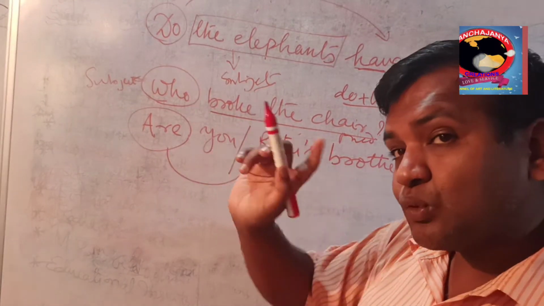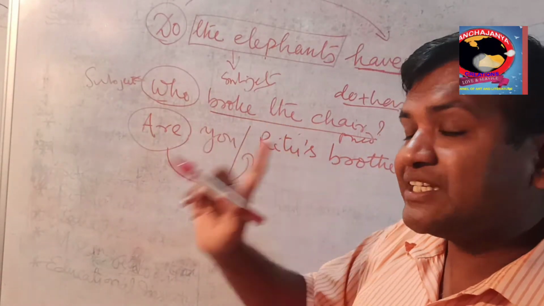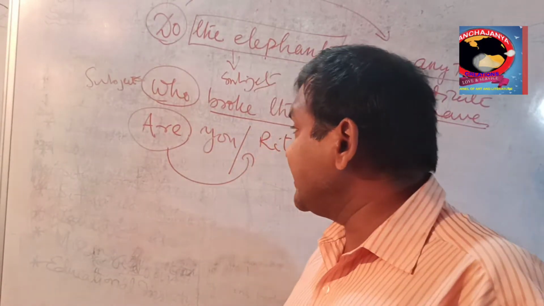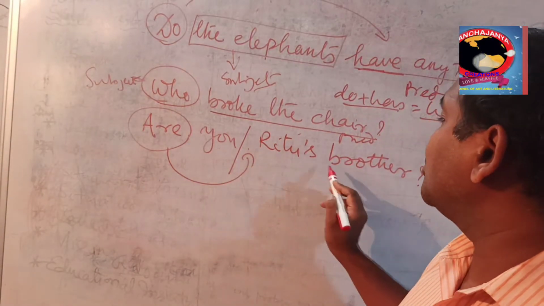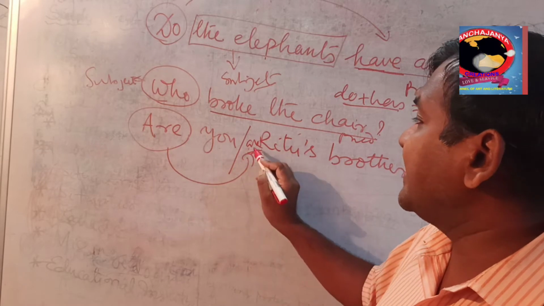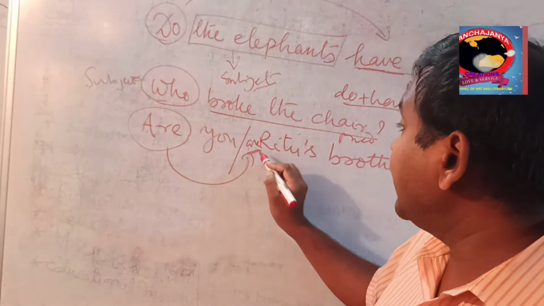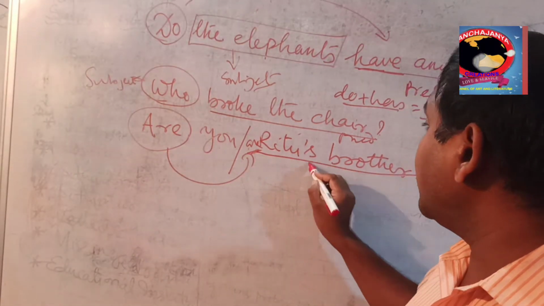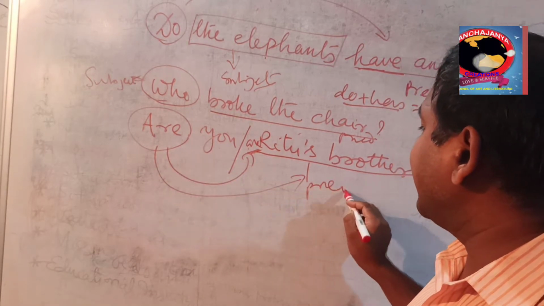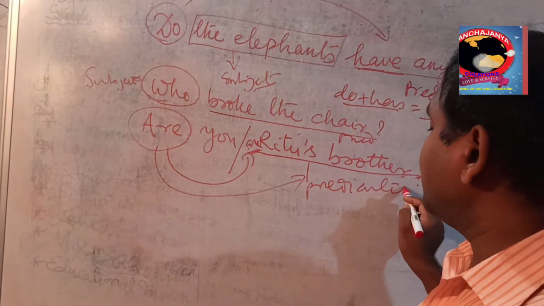Once more, let us see the yes-no questions. Are you Ritu's brother? Turn it to affirmative: you are Ritu's brother. So this are comes under the predicate or verb. Hence this part is called predicate, and this is also coming under the predicate. I think you must have understood it.